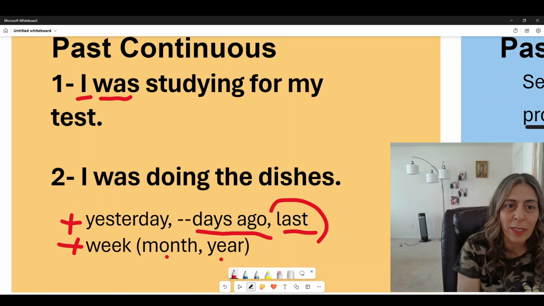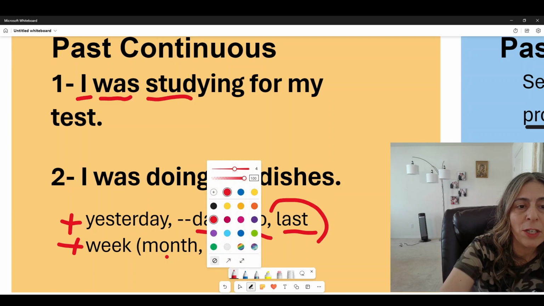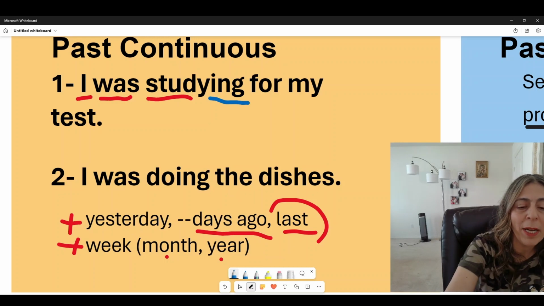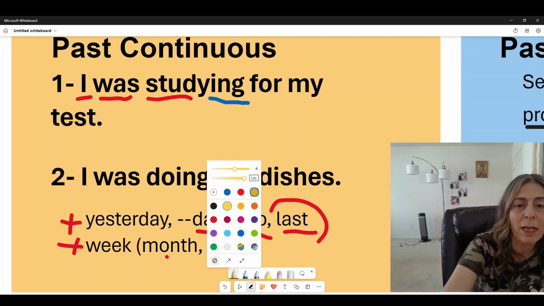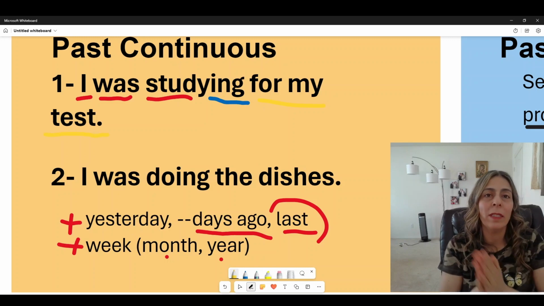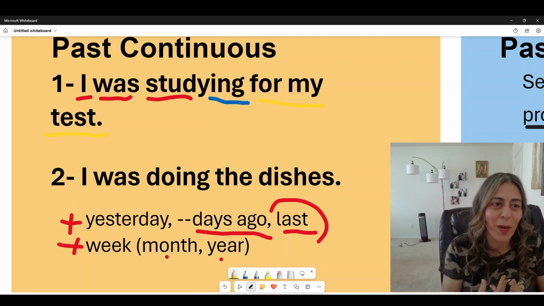So I was. The verb itself is study, but we're adding the ing. And for my test is a phrase. So I was studying for my test.